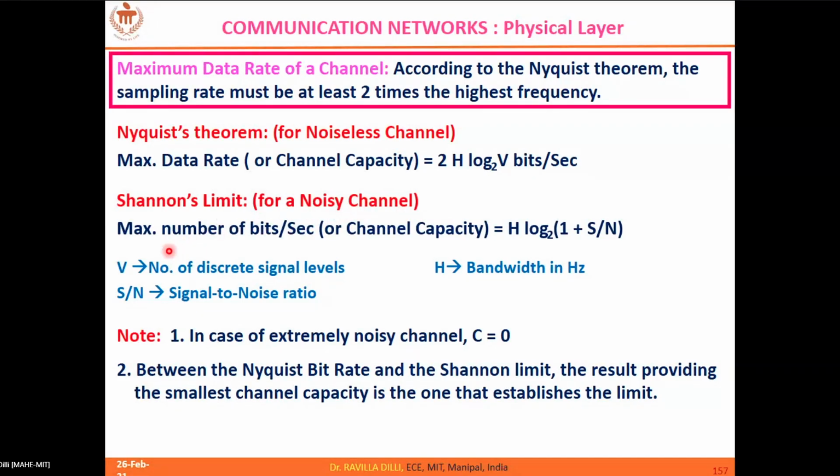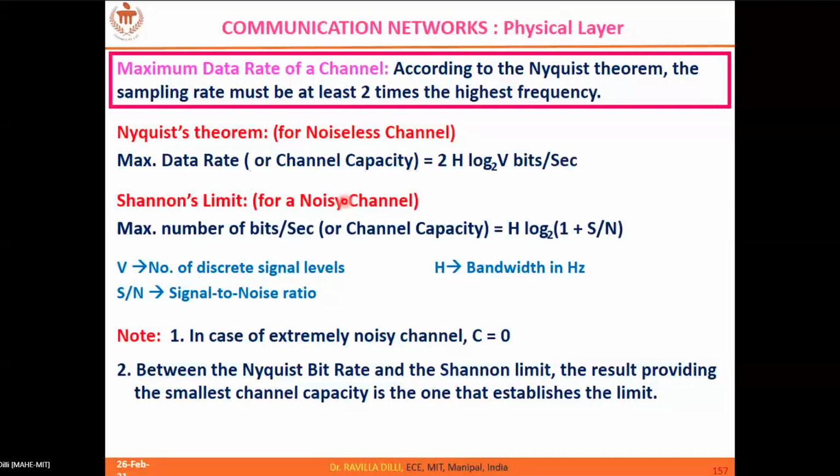As per Shannon's limit, the channel capacity, the maximum data rate, is defined as H into log of 1 plus SNR with base 2. H is again your bandwidth, and SNR is the signal to noise ratio. The units are bits per second.